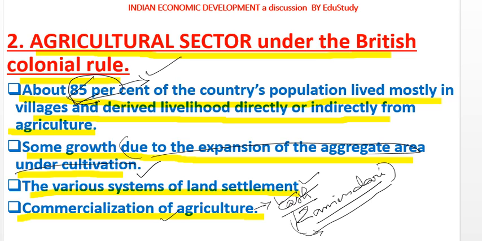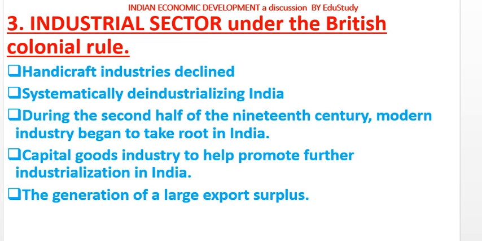Now let's come to the next topic, the third and last topic of the video. This is the industrial sector under the British colonial rule. Here we have some highlighted points. First, the handicraft industries declined.